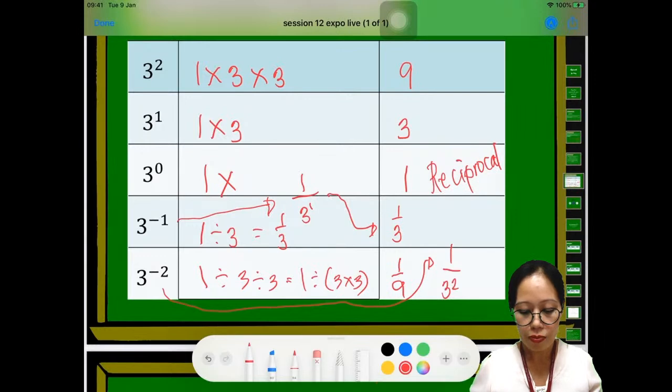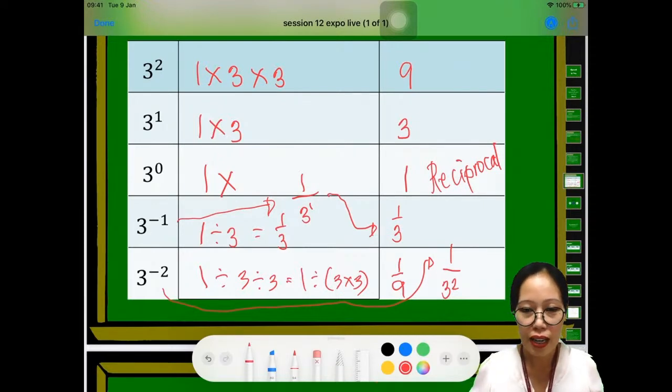Okay? Alright? So let's just try to summarize these examples here. If it is positive, all I need to do is 1 times the number. How many times? It depends on the exponent. But if it is negative, that is 1 divided by the number. Of course, it depends again on how many times our exponent.